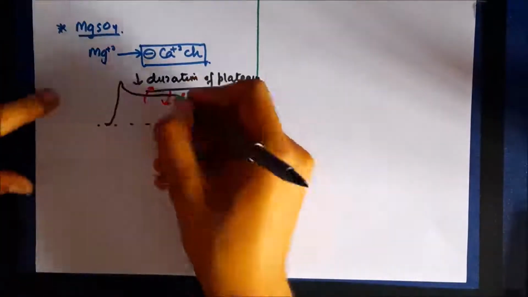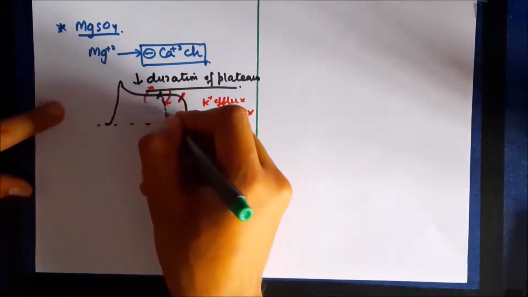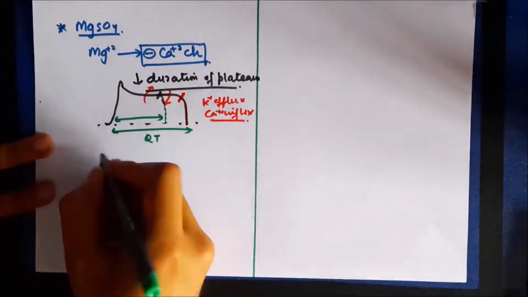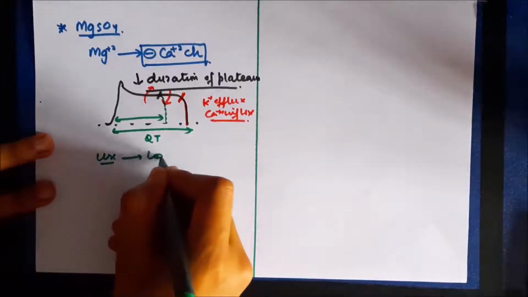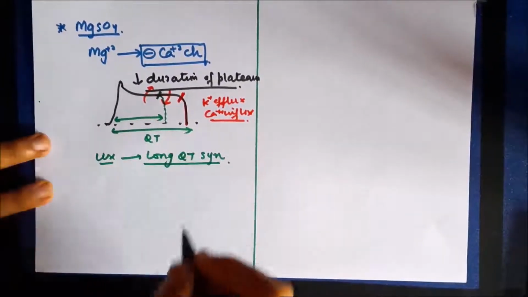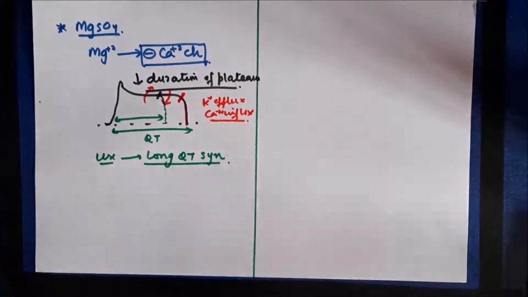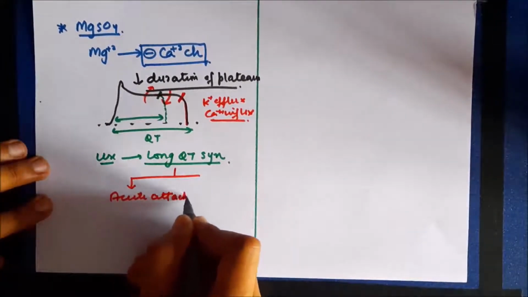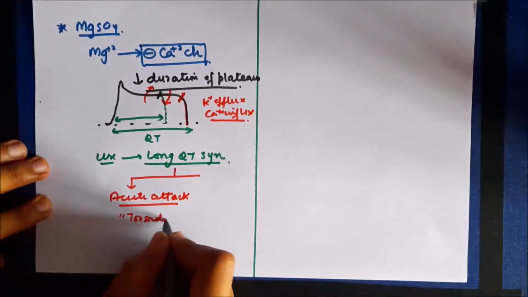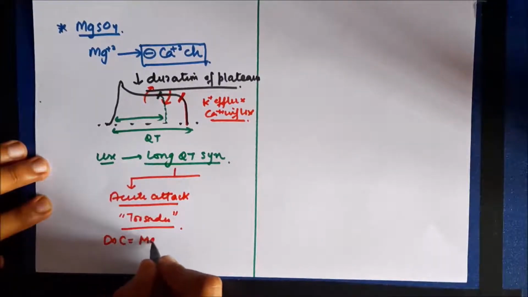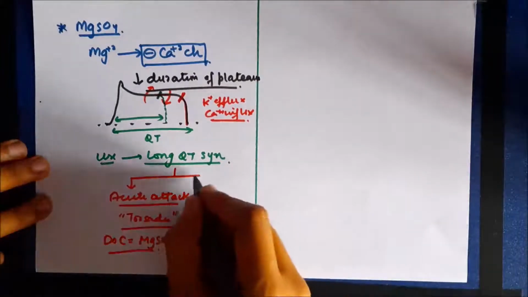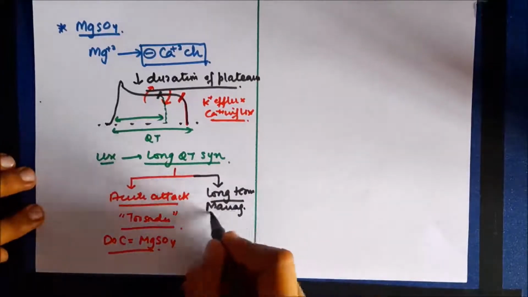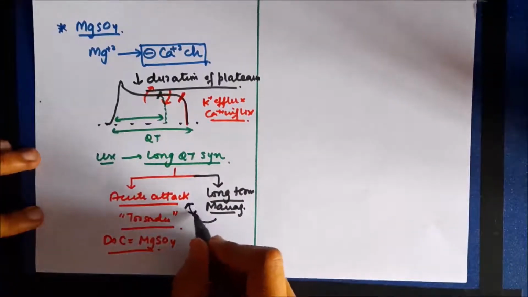So because of blockade of calcium channels, the repolarization occurs a bit early, so the QT interval is shortened, and hence this drug, MgSO4, can be used in patients of long QT syndrome. Now again, in patients of long QT syndrome, there are two aspects of management. For the treatment of an acute attack of long QT syndrome, which presents as a Torsades de Pointes arrhythmia, the drug of choice is MgSO4. And for the long-term management in these patients, the main aim is to prevent the precipitation of an acute attack.